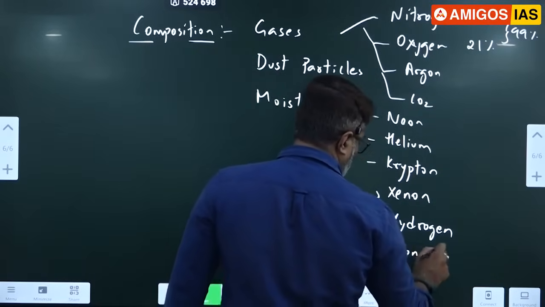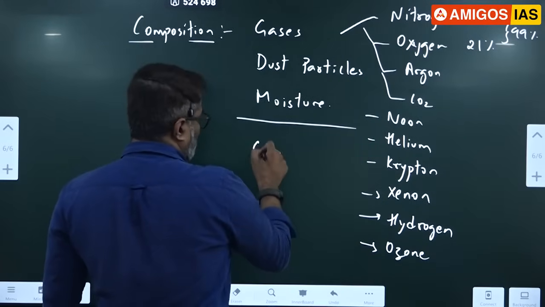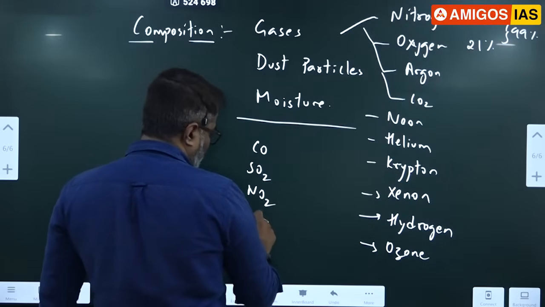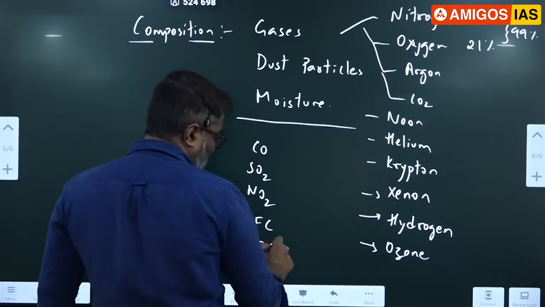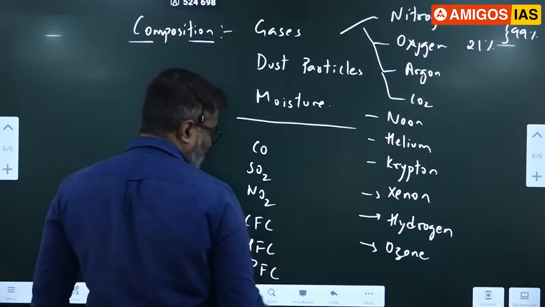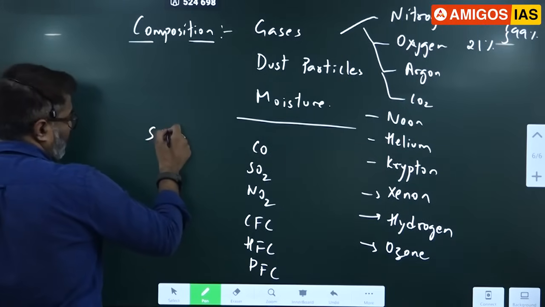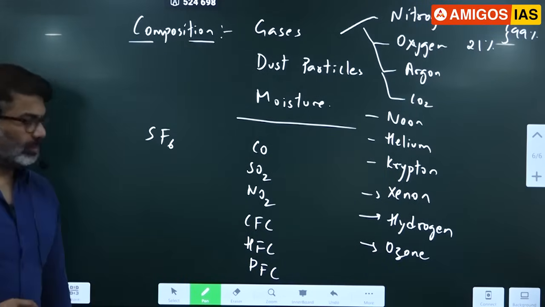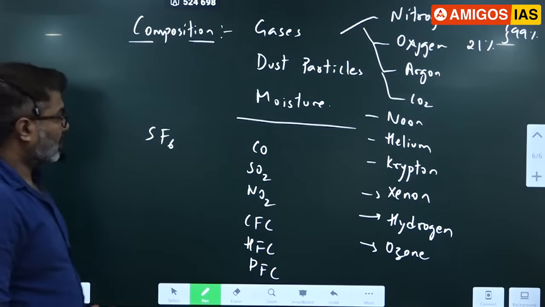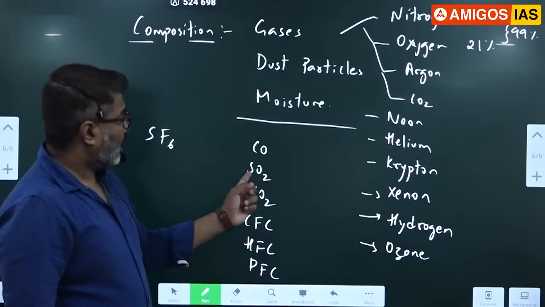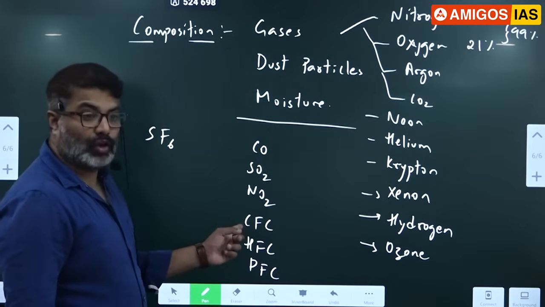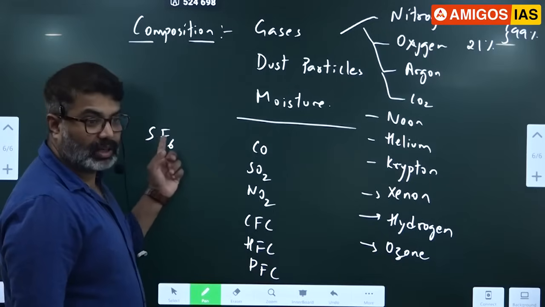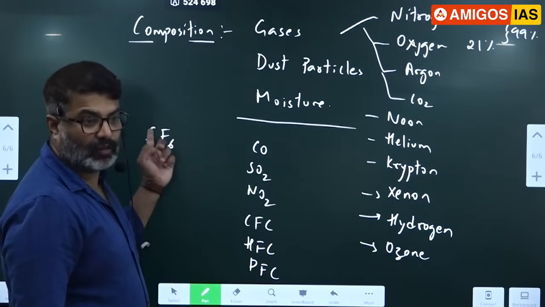Ozone, then other gases such as carbon monoxide, sulfur dioxide, nitrogen dioxide. Okay, we have chlorofluorocarbon, hydrofluorocarbon, perfluorocarbon, sulfur hexafluoride. CO is carbon monoxide, SO2 sulfur dioxide, nitrogen dioxide, chlorofluorocarbon, hydrofluorocarbon, perfluorocarbon, sulfur hexafluoride, SF6.